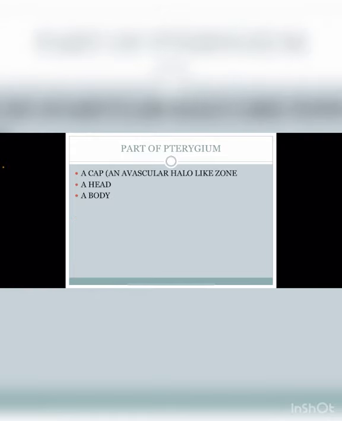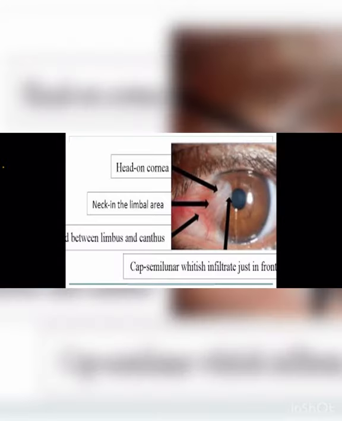After that, there are parts of the pterygium. There are three parts of the pterygium: one is a cap, which is an avascular halo-like zone, a head, and the body. This is the whole structure of the pterygium. There is a head, there is a neck in the limbal region, and there is a body between the limbus and the canthus, and the cap is an avascular halo-like zone.